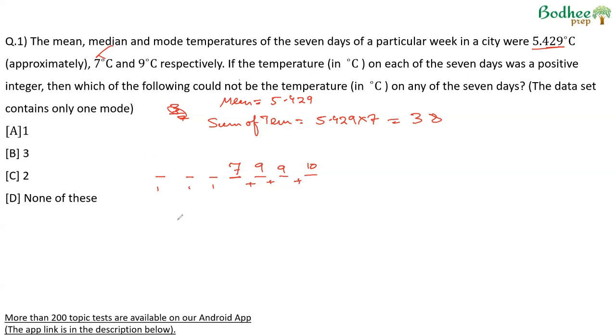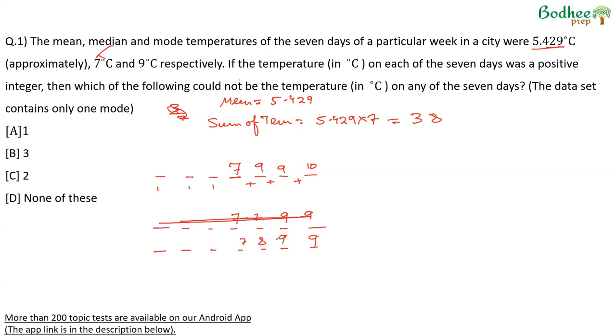I look at the second case, 1, 2, 3, 4, 5, 6, 7, where 9 and 9 are the larger 2 values, and this value is, suppose, 7 or 8. We'll look at both the cases, 1, 2, 3, 4, 5, 6, 7, 9, 9, 8, and 7. Again, 7 and 7 will not happen, because then the mode will not be 9. 9 and 7 both will be mode, so this can be rejected.